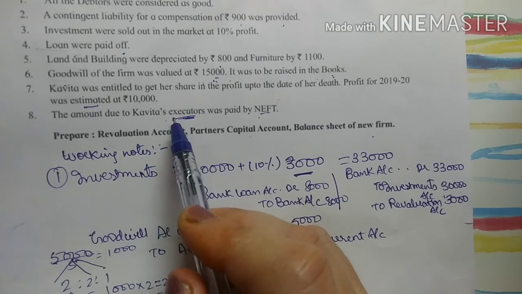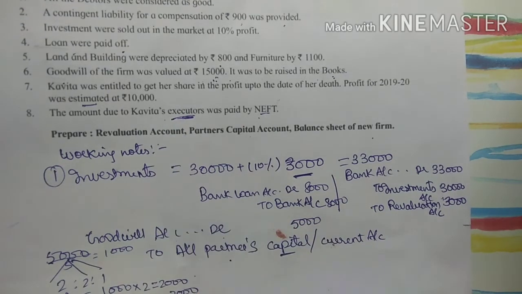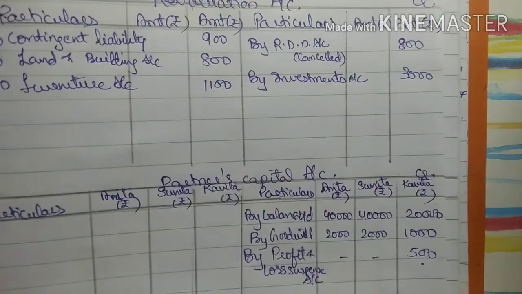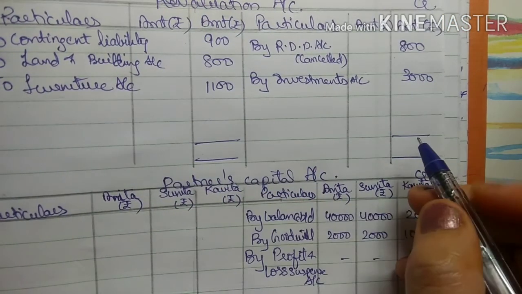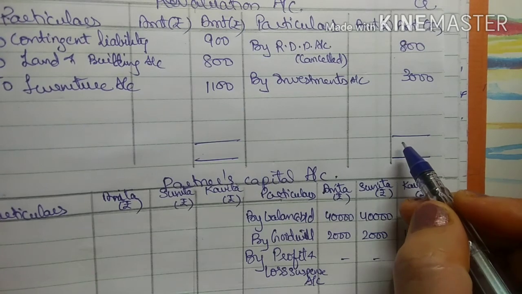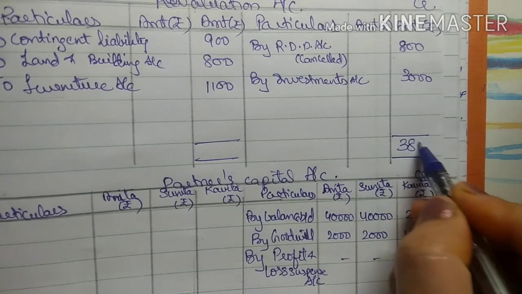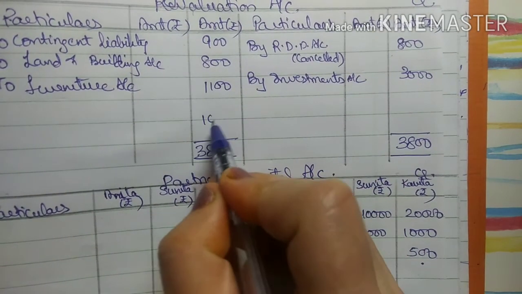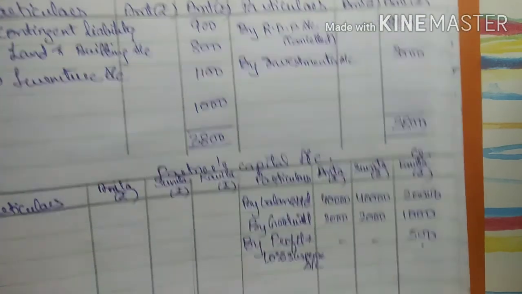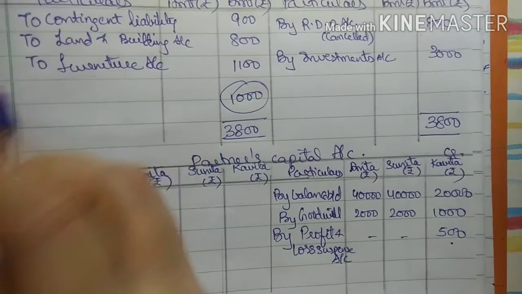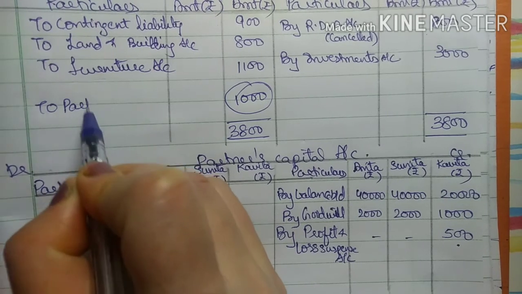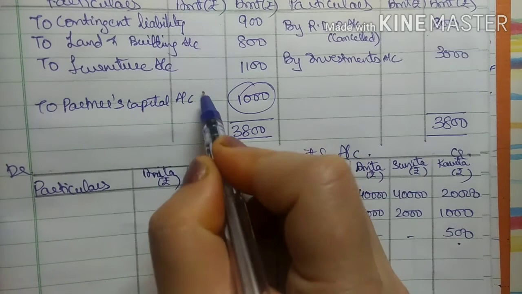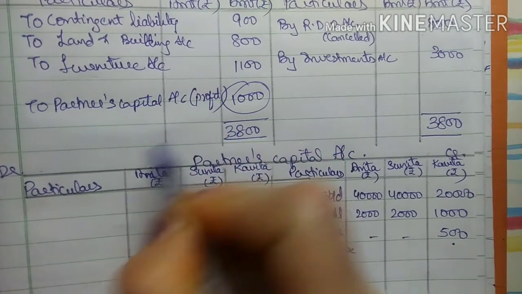So this will be done while closing the partner's capital account. As we have done all the adjustments, first we will close the revaluation account. When I total, the credit side is higher, that is 3,800 minus 2,800, the total of the debit side. So 1,000 is the difference amount. It is coming on this side, so that means it's nothing but profit. So here I will write to partners' capital account, profit, right?